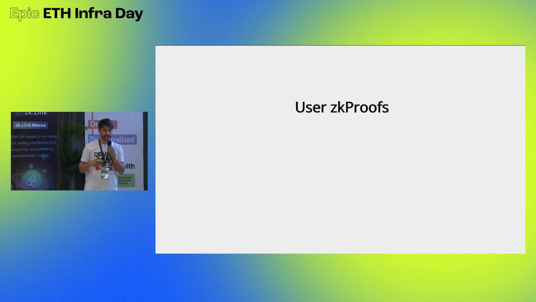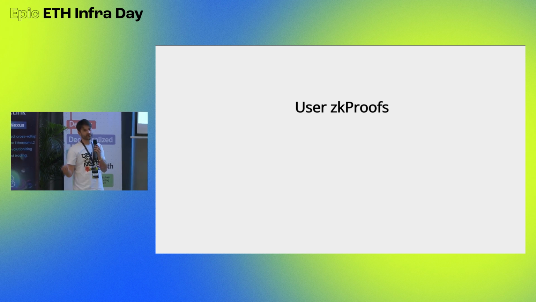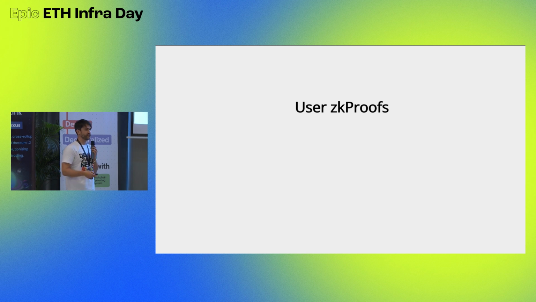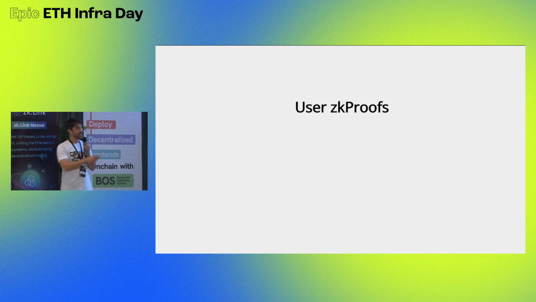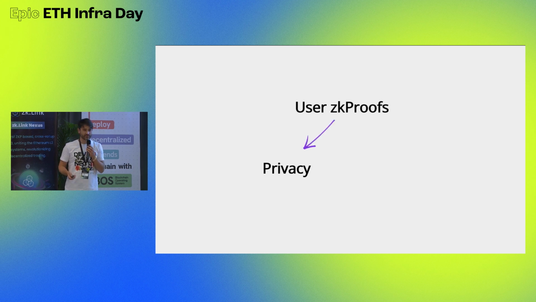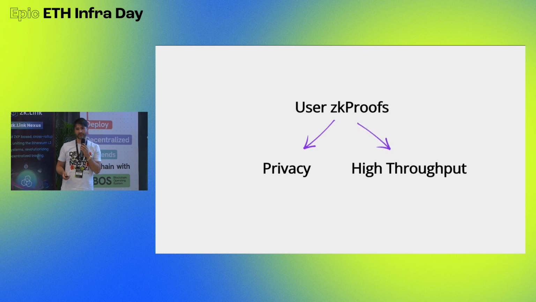Basically, what Paul does is he creates a client-side proof. He proves his own state transition and only sends the proof to the network. No one needs access to his data. We use the zero knowledge property of the zero knowledge proof, and that means that when users create their own zero knowledge proofs, we get cool properties. For example, privacy, which is quite nice, and actually it's something that is lacking in our ecosystem so far. But we also get high throughput.